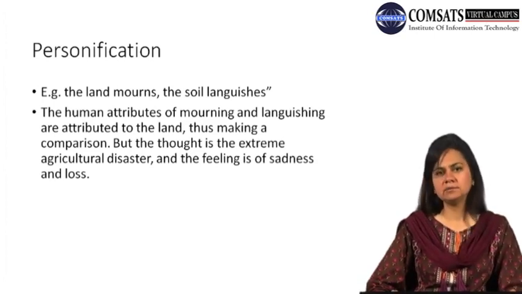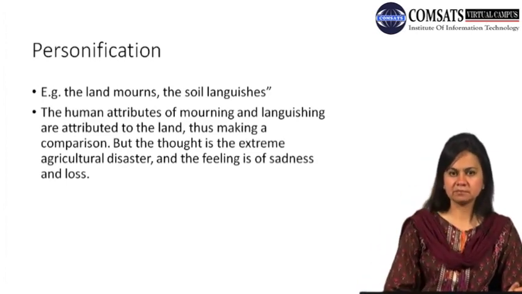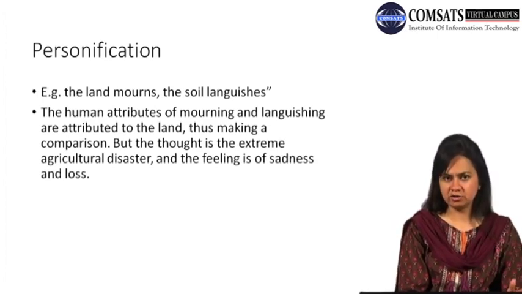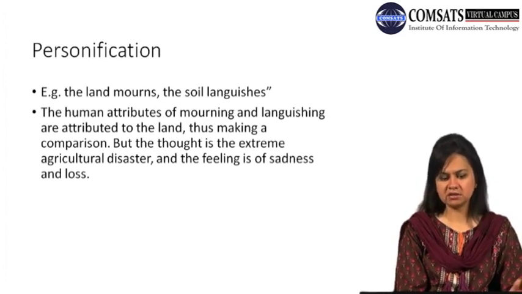And when any thing like soil or earth or woods or trees or mountains are invested with these qualities which human beings exhibit, we develop empathy, we develop sympathy for these things. So the human attributes of mourning and languishing are attributed to the land, thus making a comparison, a direct comparison.